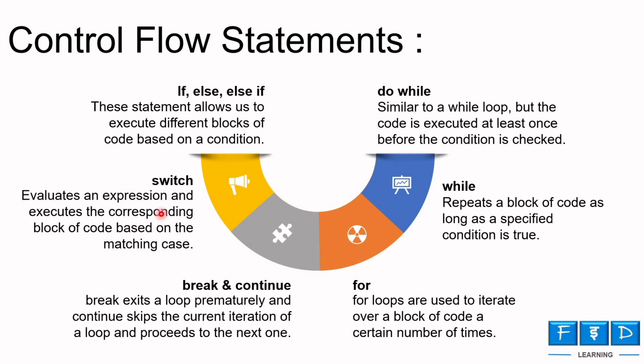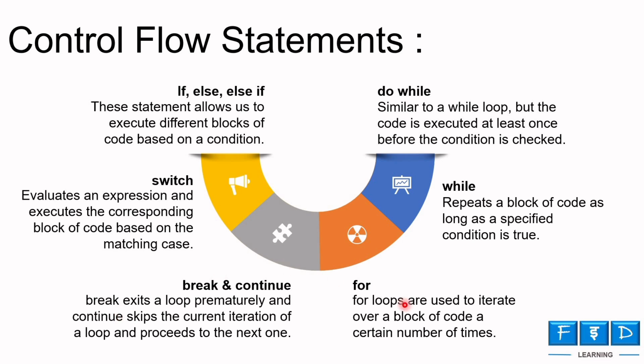And the second statement is switch statement. It evaluates an expression and executes the corresponding block of code based on the matching case. So these two statements fall under the type of conditional statements. And next, break and continue come under jump statement, where break statement is used to terminate the current loop, switch statement, or labeled statement. Or we can say break statement exits a loop prematurely, whereas continue statement is used within loops to skip the rest of the current iteration and move on to the next one.